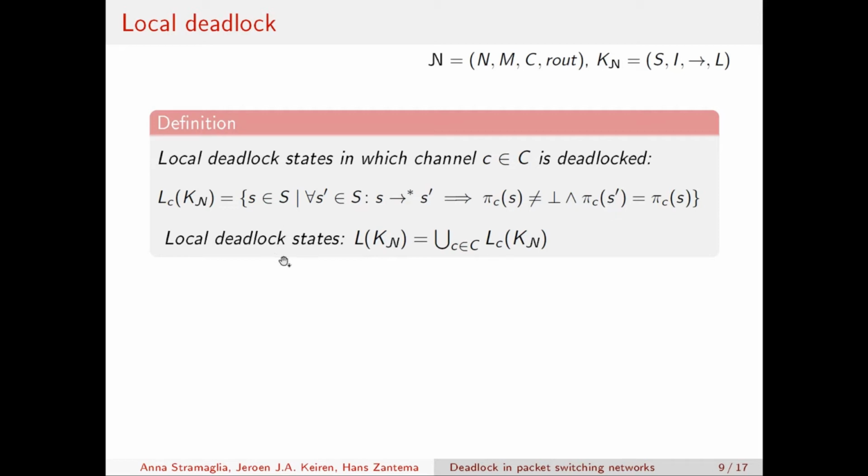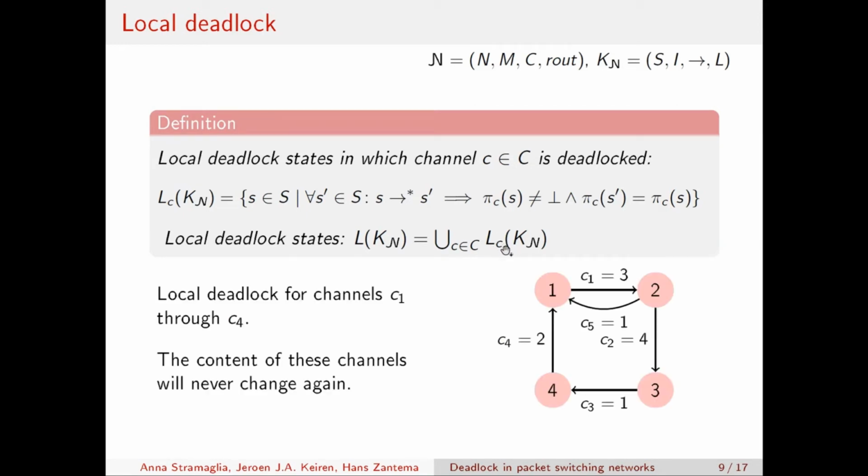And we have that the set of local deadlock states is the union of the set of the local deadlock states for a particular channel. Also in this case, we have an example. So in this case, you see that the channels from C1 to C4 are in a local deadlock state. They will never change their content again. But for channel C5, the situation is different. So node 1 can still receive a message from channel C5. So this is not a global deadlock situation, but a local deadlock situation for channels from C1 to C4.